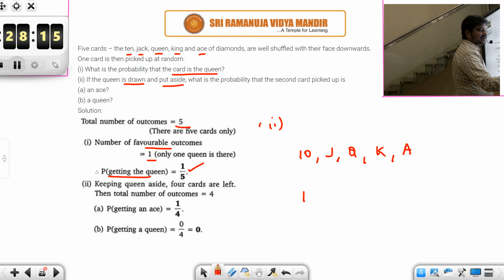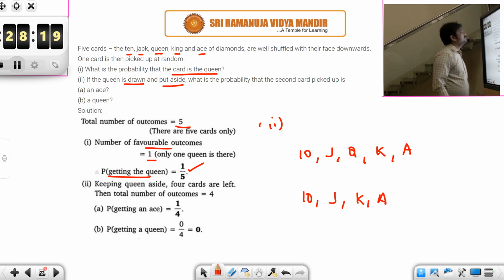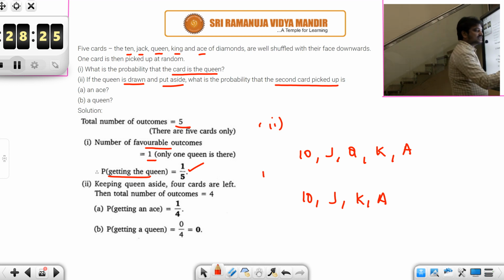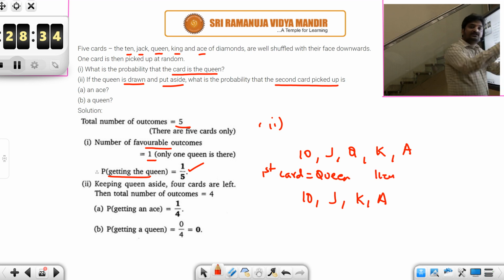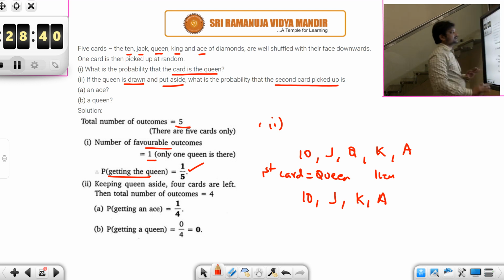Then you will be left with only 10, jack, king and ace, isn't it? So now look at the question. What is the probability that the second card picked? Because what is the first card? First card is queen. And you are keeping this aside. So no more this is in that loop. So now you are having a collection of 10, J, K, A only.